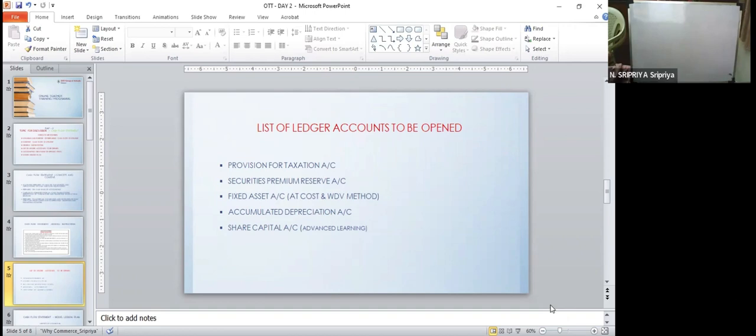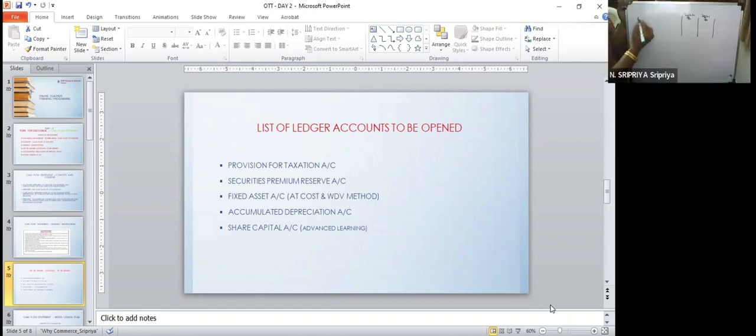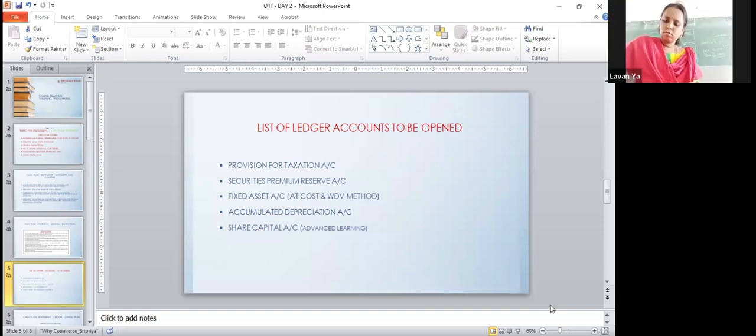So opening share capital account, you can take an example. Equity share capital 16 lakhs, 30 lakhs.